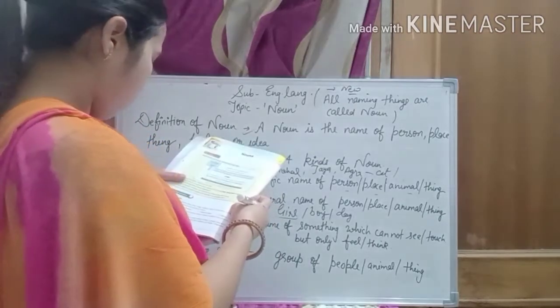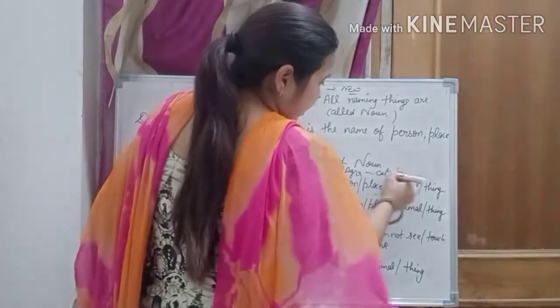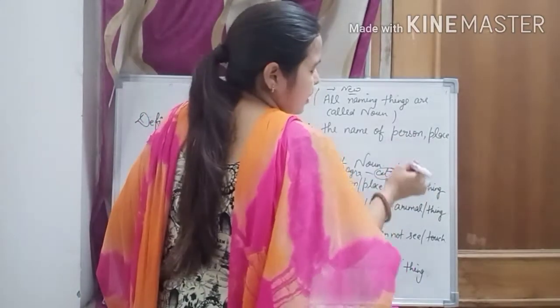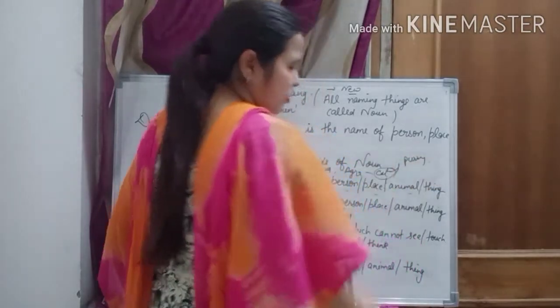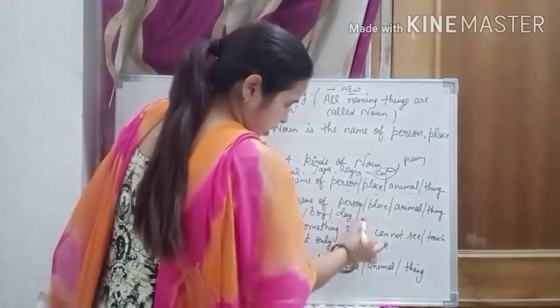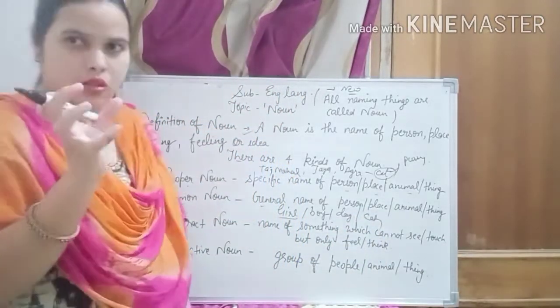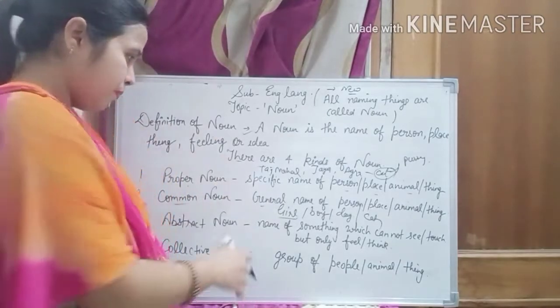Here, for a cat's name, you would mention the cat's name like Pussy. But here, cat, because you see in your mind every cat's picture.